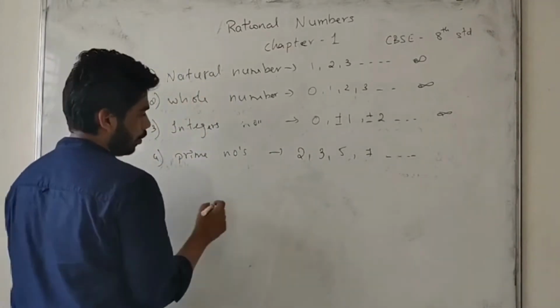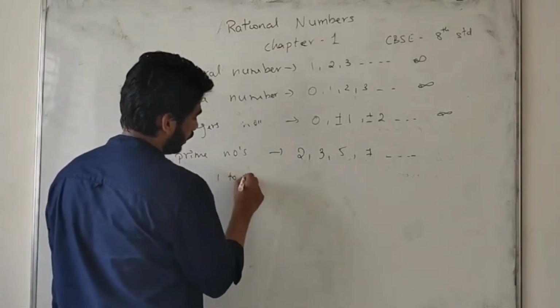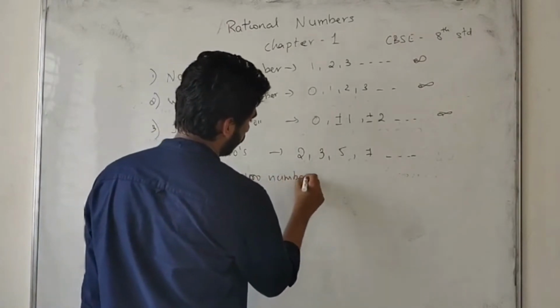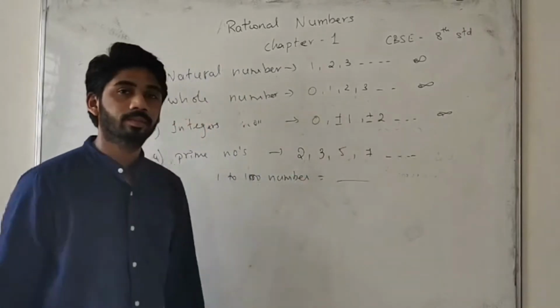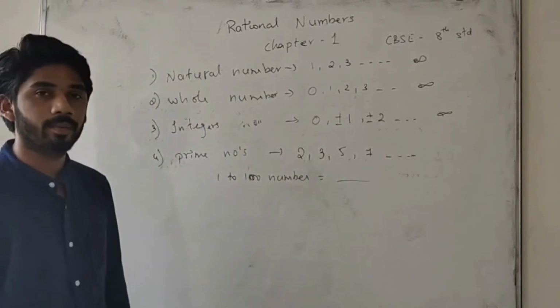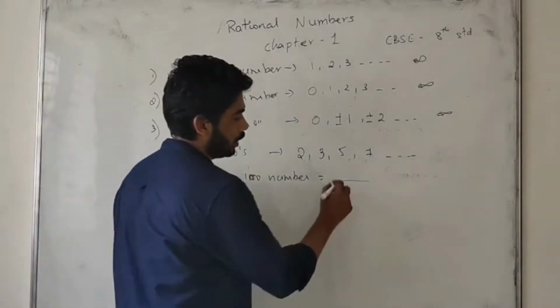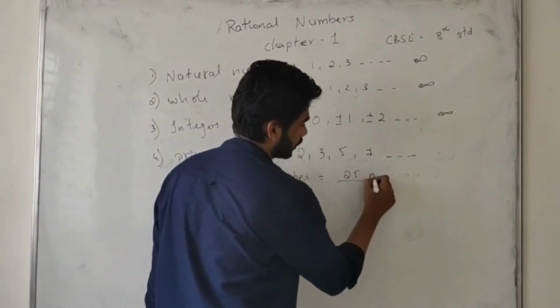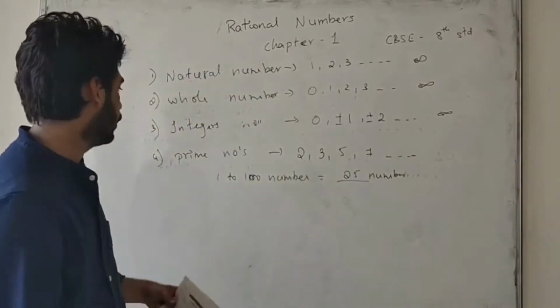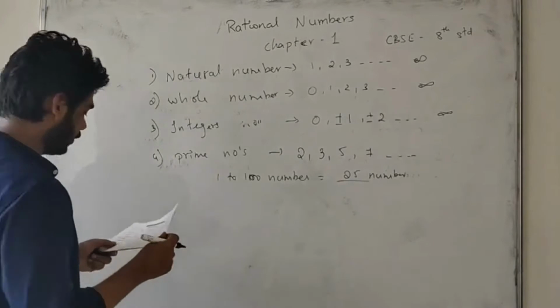One more thing: from 1 to 100 numbers, how many prime numbers are there? There are 25 prime numbers in total. Leaving 1, because 1 is not a prime number. Okay, prime numbers. Next one.